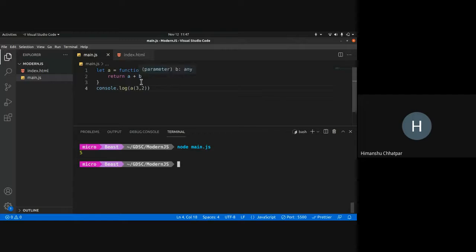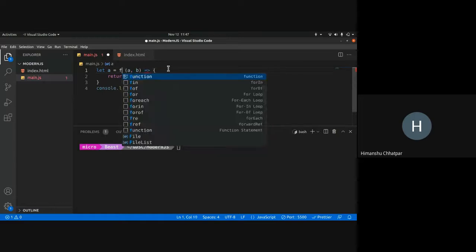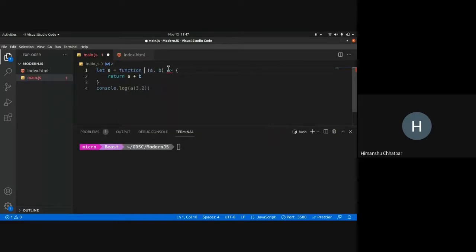Now, how do I convert this function to an arrow function? Well, you can do this by removing the function keyword. I don't need it. The function keyword can go away. Next, I can put an arrow over here, and that's it. That's how you can declare arrow functions. So this essentially works the same way. So what did we do? We dropped the function keyword.